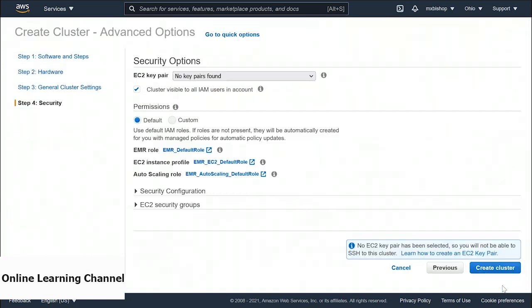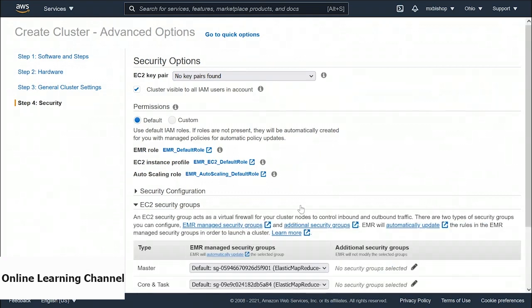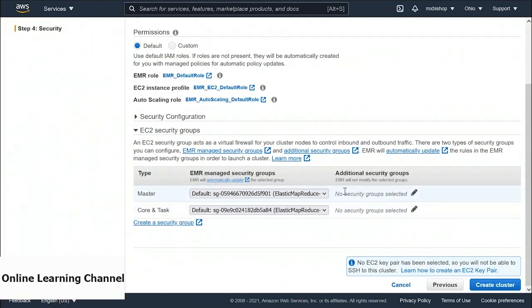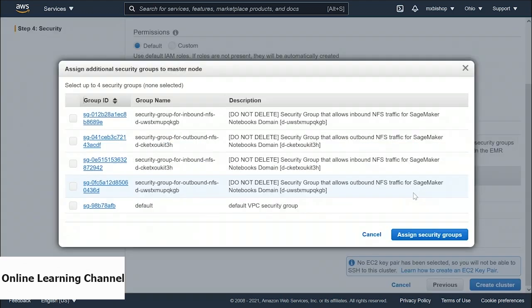And then go next. Basically, we are using the basic settings which we can apply to connect it to the Studio notebook. You can use the other options as per your need. So the most important step is to add your Studio in EC2 security groups. So we want to select a security group and there are multiple security groups for SageMaker Notebooks domain, SageMaker Notebooks domain, and again SageMaker Notebooks domain.